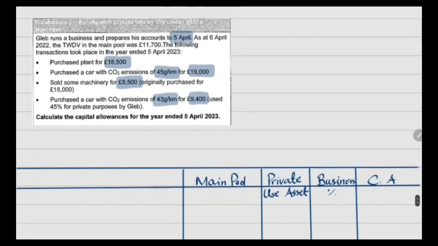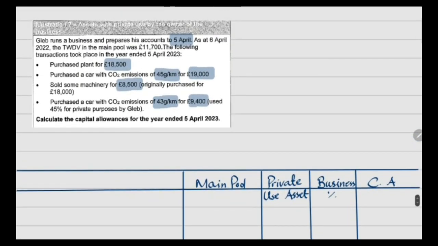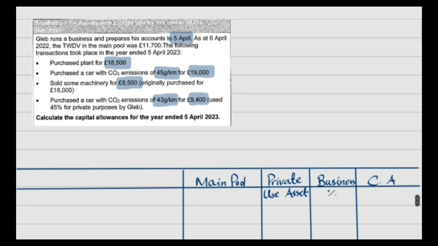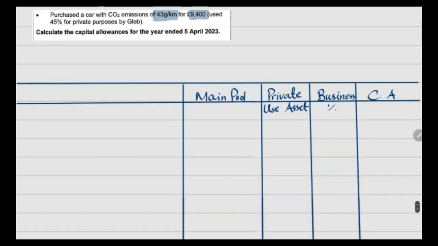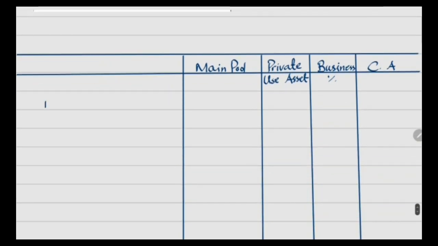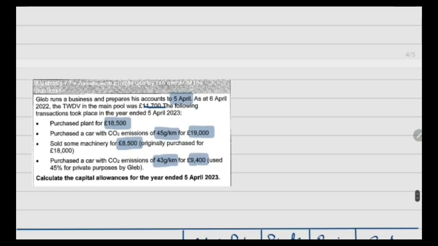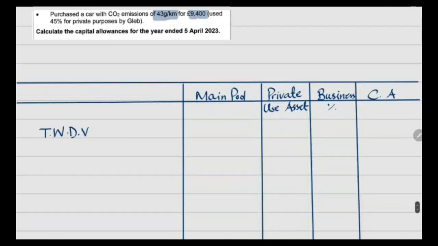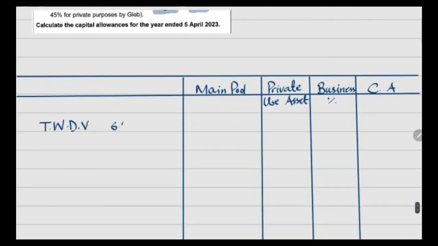So first we have to record the opening total written down value that was given to you as 11,700. Total written down value, and the date was 6 April 2022, 11,700.